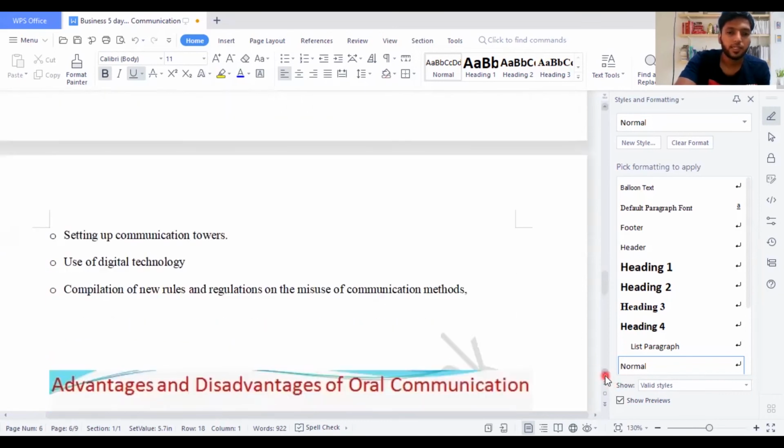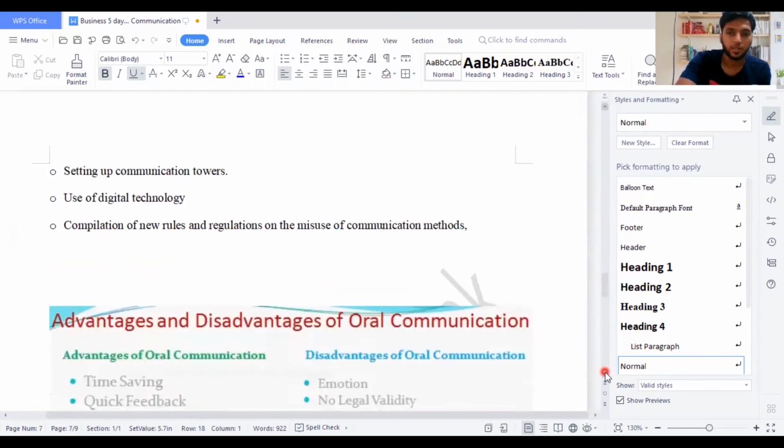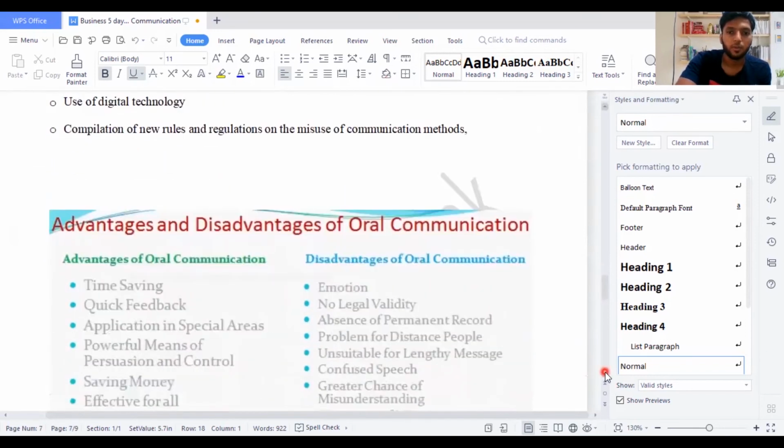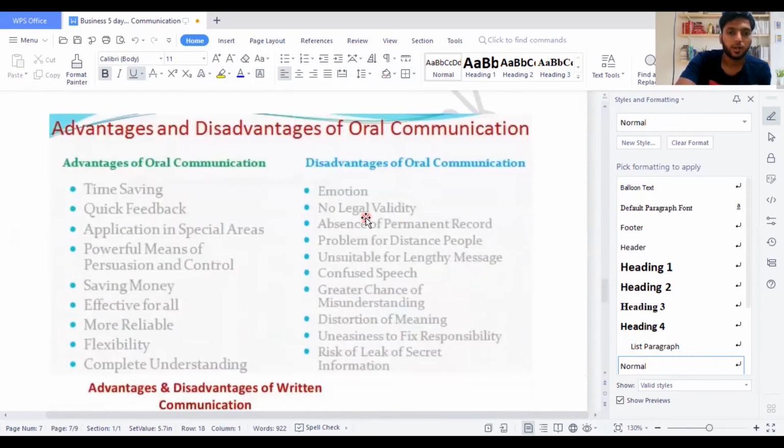Then we have use of digital technology rather than using the outdated one. You should always use digital. Completion of new rules and regulations on the misuse of communication methods. So if you have not followed certain rules and regulations, you can follow them by following the new rules and regulations. So let's move on to the next part of the content: advantages and disadvantages of oral communication. I'm going to read it.